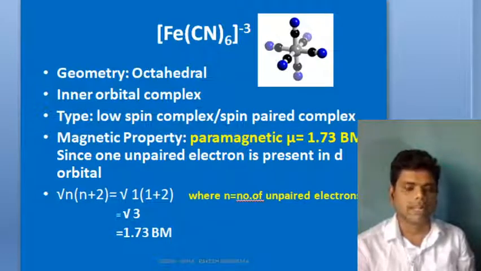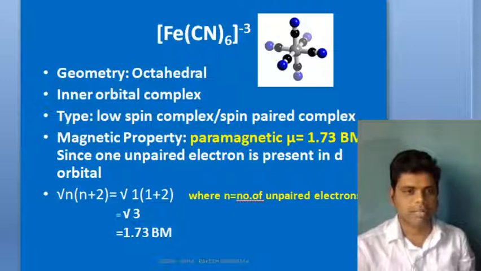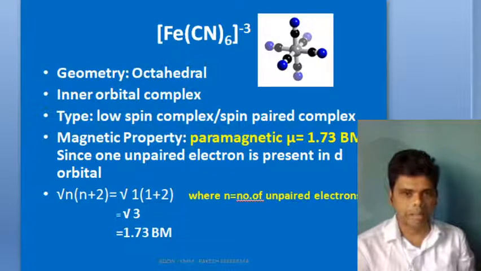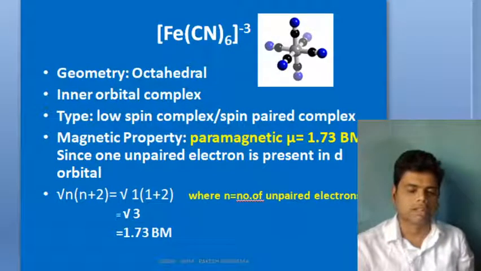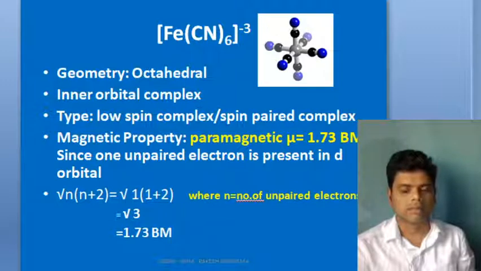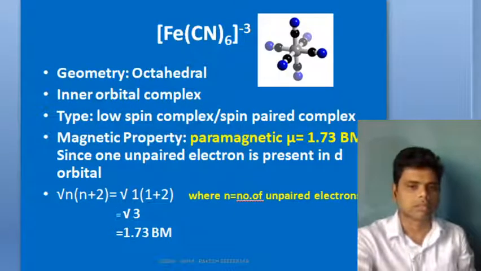So let's calculate its magnetic moment. What is the magnetic moment? Spin only magnetic moment is calculated as root over n into n plus 2, where n is the number of unpaired electrons. You have one unpaired electron there. So 1 into 1 plus 2, that is 1 into 3, which is 3. Square root of 3 is 1.73 Bohr magnetons.